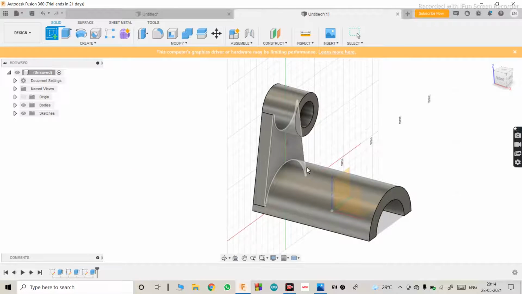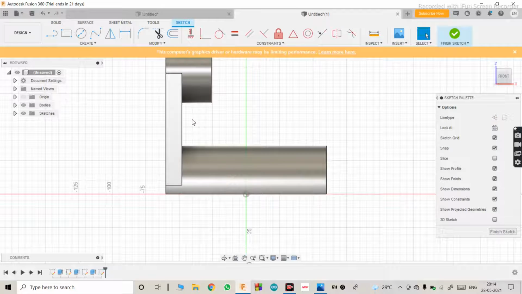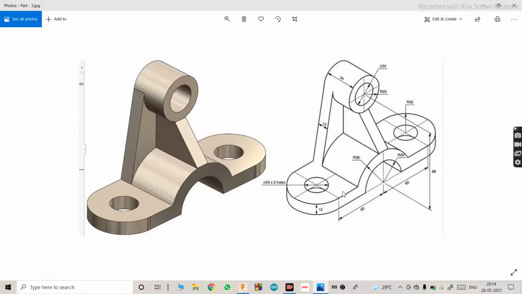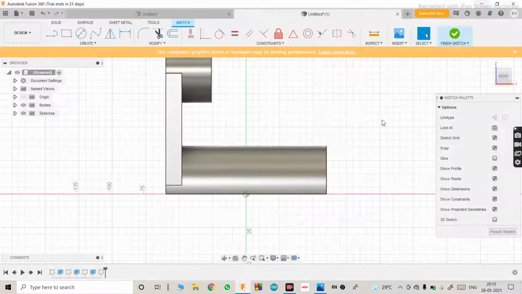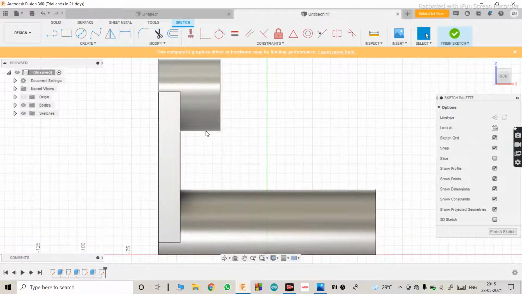So for that, go into sketch, use this plane. As you can see here in the image, it has a sloping line from the end of this cylinder to the end of this cylinder. So we'll just construct the same. We'll go in line.